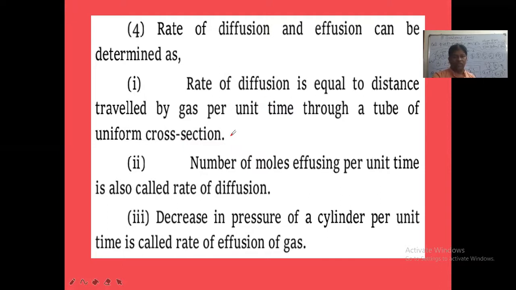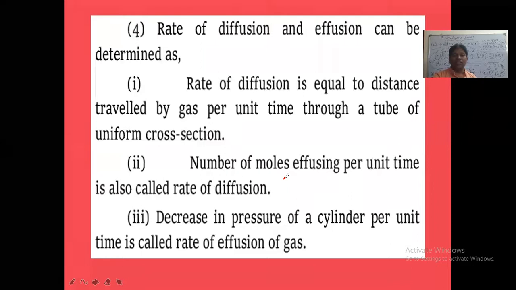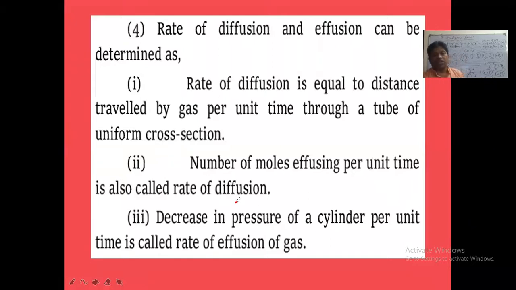Rate of diffusion. And number of moles effusing means diffusing only, per unit time is also called what? Rate of diffusion. The number of moles, which letter is used to indicate number of moles here? Small n. Small n is what, ma? Number of moles. Okay, so in place of V1 by V2, we can also write what now? N1 by N2.